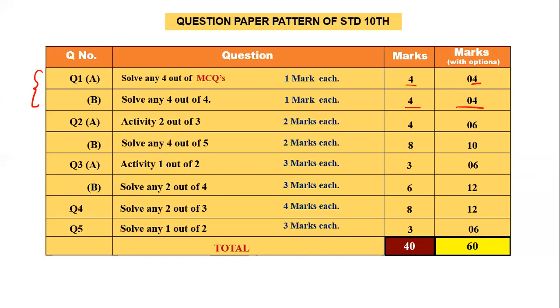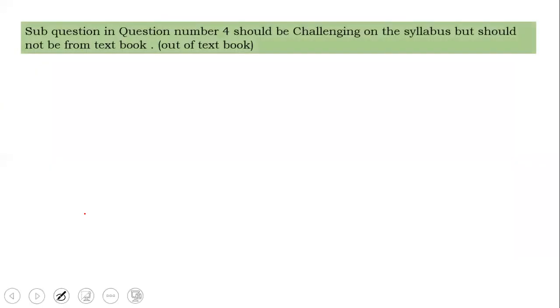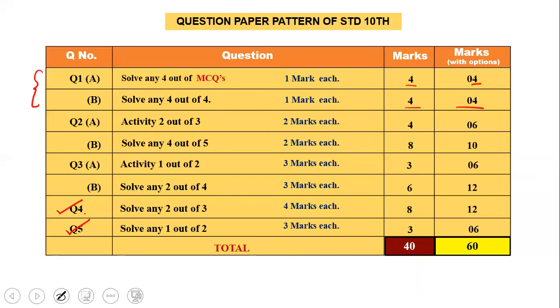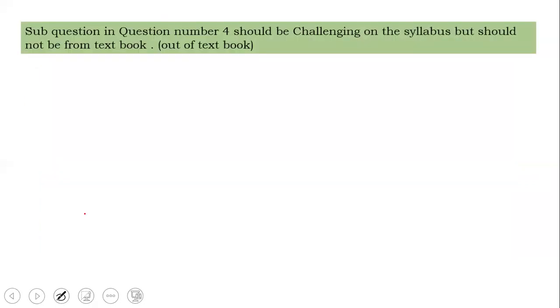Now, this does not change, but what is very important is question number 4 and question number 5. Now, this is a very important part in this paper where the things change. Why? I will tell you. Now, question number 4, as per the board, it is strictly going to be outside the syllabus, related to the textbook, but not from the textbook. So question number 4, if I go to the previous slide, 2 out of 3, where you have to solve 2 sums out of 3 sums, has to be external sums as per the board suggestions, or whatever they are telling us, that question number 4 is going to be outside the textbook.